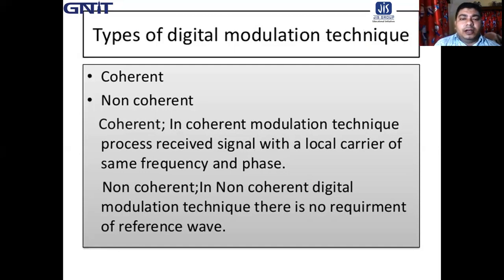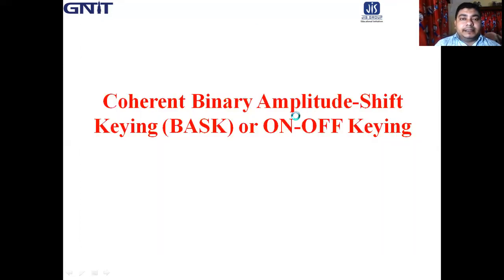That is called a non-coherent type of digital modulation technique. In non-coherent digital modulation there is no requirement of a reference wave. So, first we start with the very basic modulation techniques.